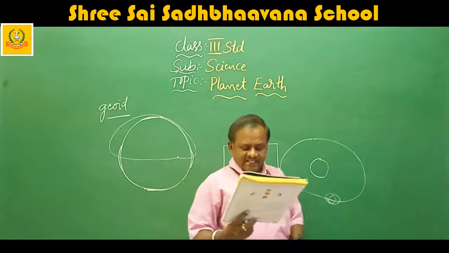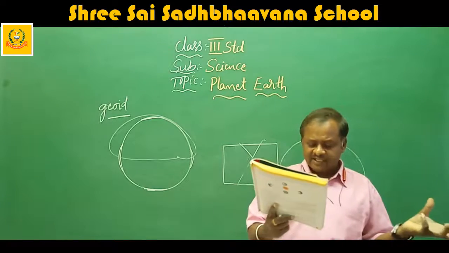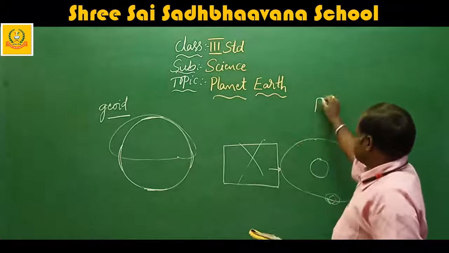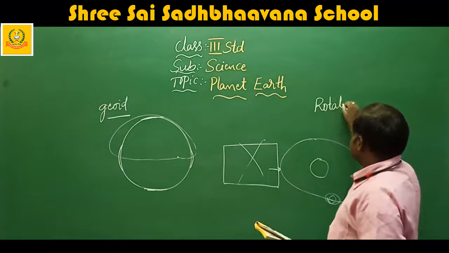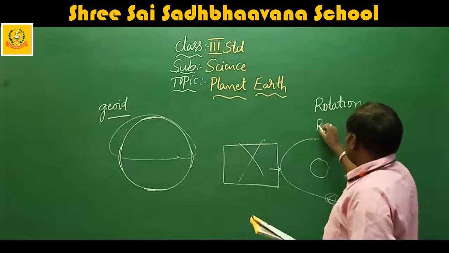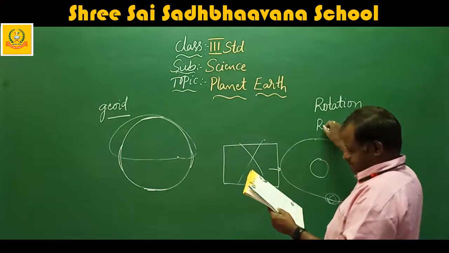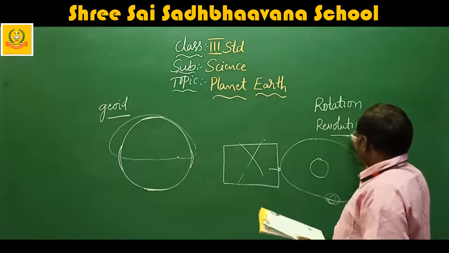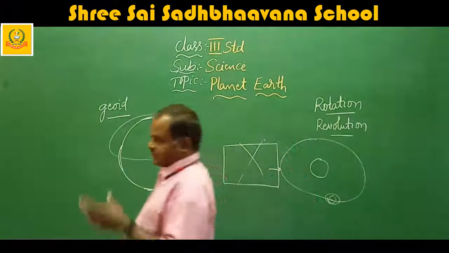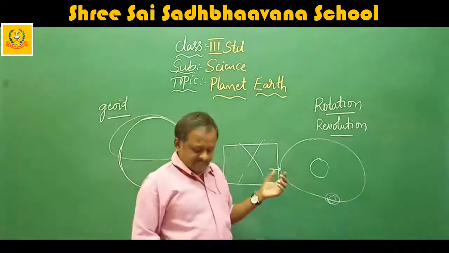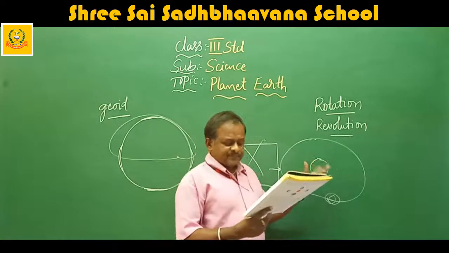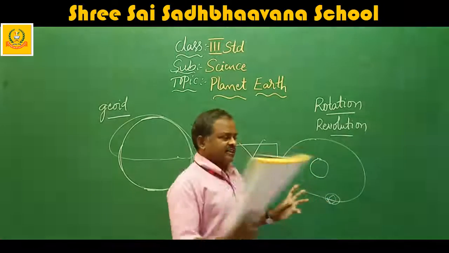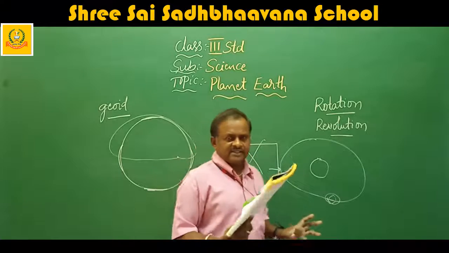They are given here. Rotation refers to the spinning of the earth on its own axis. It has two types of movements. First one is rotation. Second one is revolution. What is rotation and revolution? Rotation refers to the spinning of the earth on its own axis. That means it rotates on its own axis, staying on the same place.